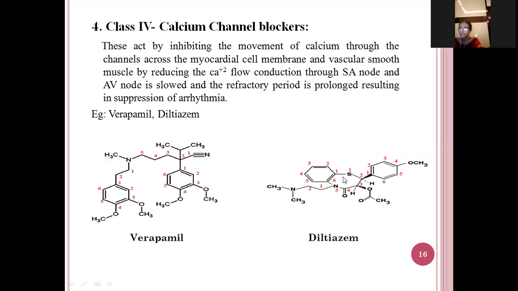Here this is benzothiazepine. In the fifth position, ethyl and dimethylamino. In the second position, 4-methoxyphenyl. And here in the fourth position, double bond oxygen. And in the first position, sulfur. And fifth position, nitrogen. And in the third position, acetate group is attached.